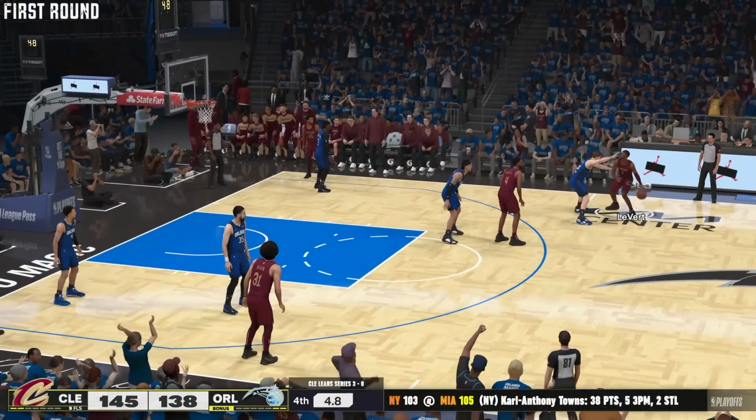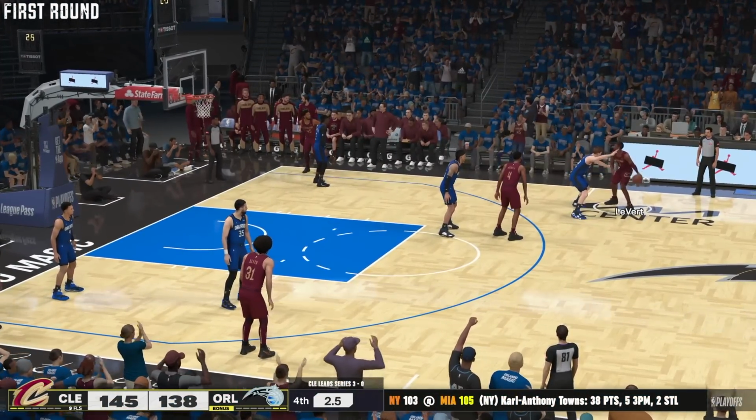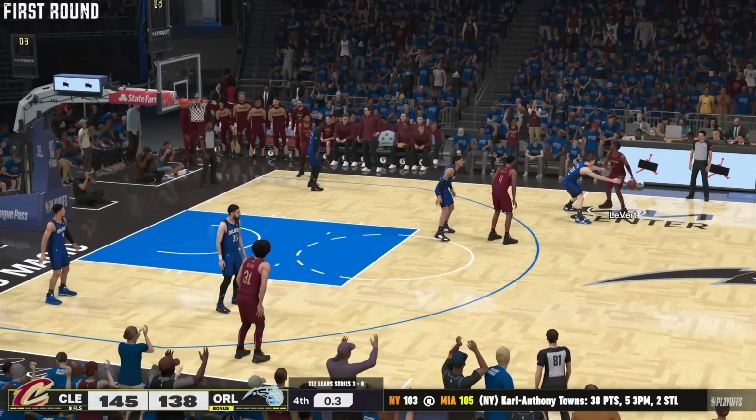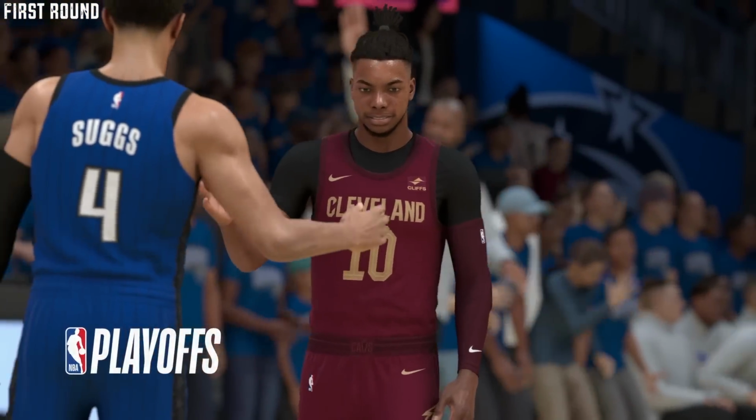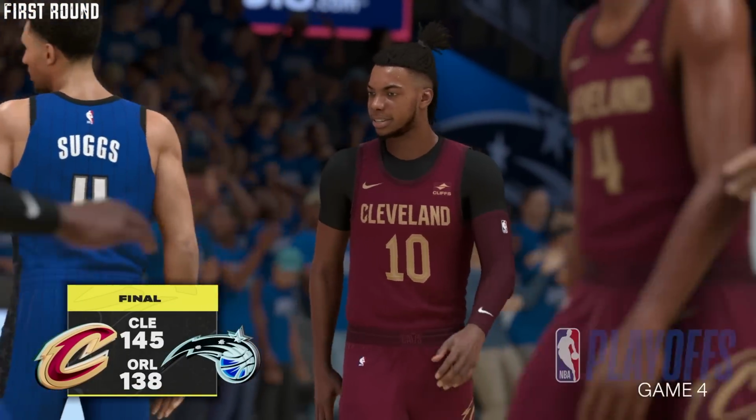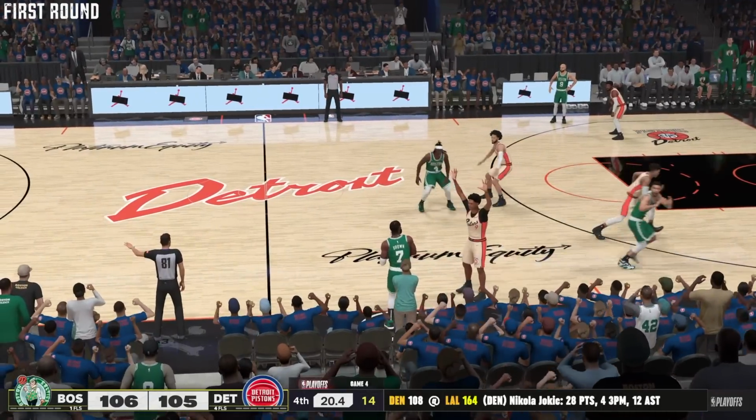We begin this playoff simulation in Orlando, a high-scoring affair. 145 to 138, Cleveland will knock off the Magic, getting it done in a sweep. So on goes the 1-seeded Cavaliers, and down goes the 8-seeded Orlando Magic. And now we go to a close one in Detroit.